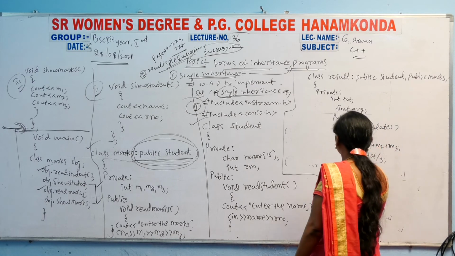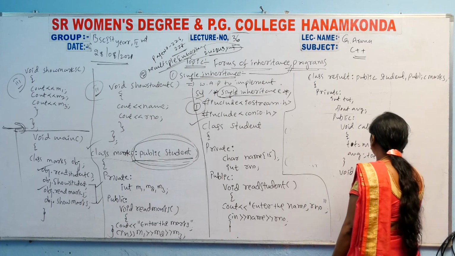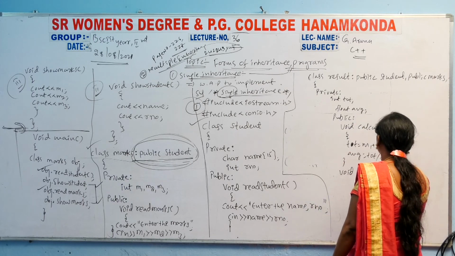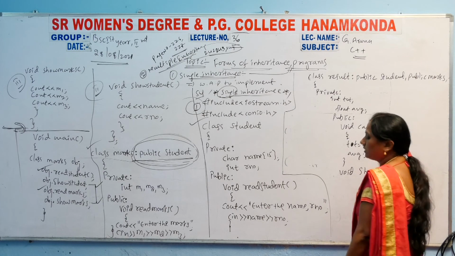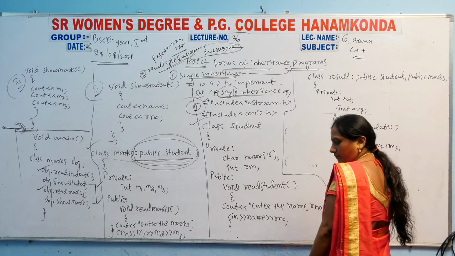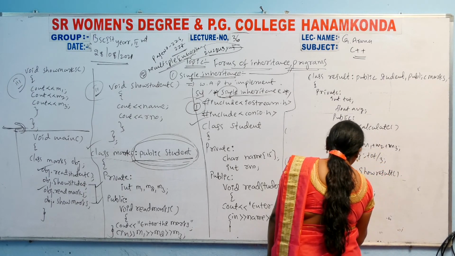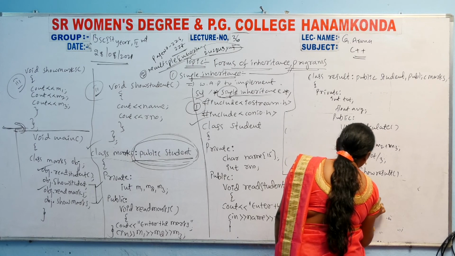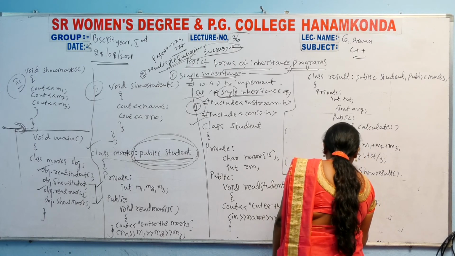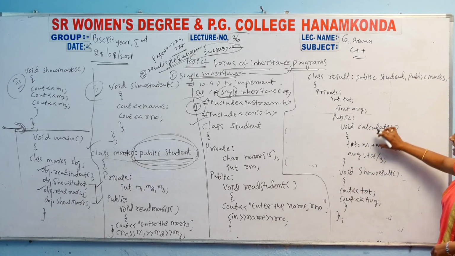Okay, then close. Then another method will be there, void show result. In that show result method, cout total, cout average. Then close, and the class will be closed here. Simple. So this is the derived class.